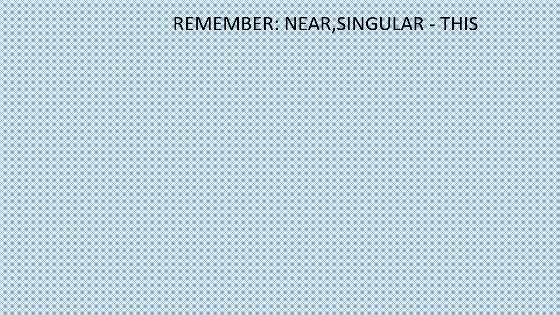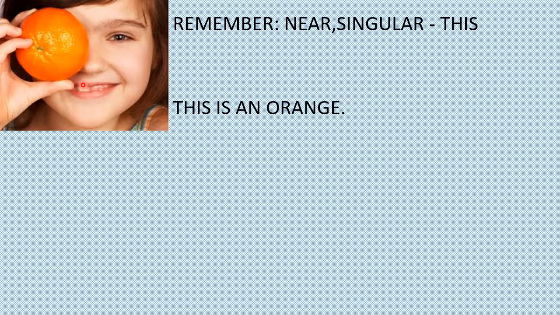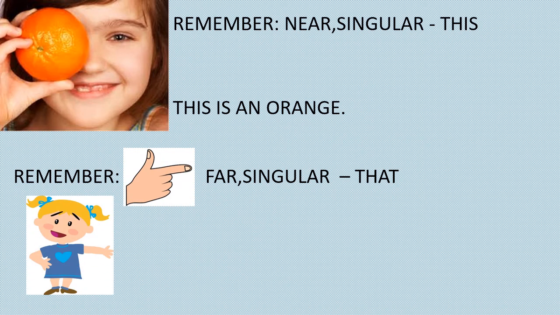Remember, near, singular, this. The girl is very happy with an orange, right? Let us have Rasna. Okay, very good. To have Rasna, you need a glass. And for that, you need a fruit called orange, right? Orange Rasna. So, this is an orange. It is near to her. What is that? Far and singular. Remember this. Far and singular.